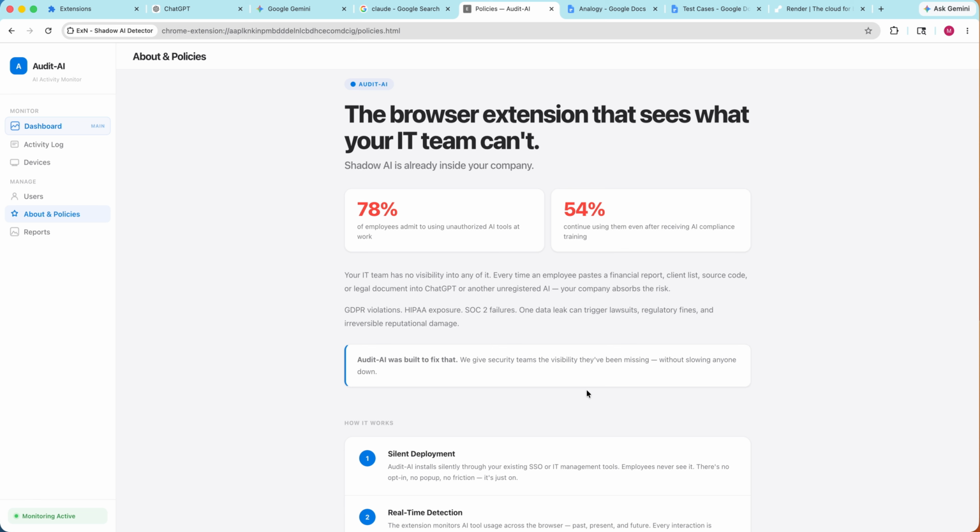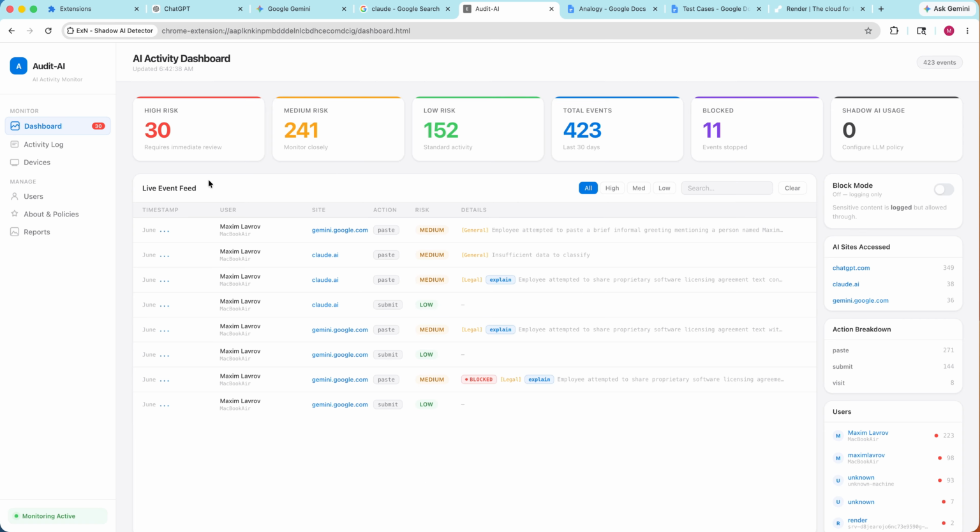Every time an employee pastes a financial report, a client list, or some source code into ChatGPT, Claude, or Gemini, the company is what is going to be absorbing the risk. So Audit-Ai is what is being built to fix that. We're giving security teams the visibility that they are missing. So let's go straight into our dashboard and see what we see.